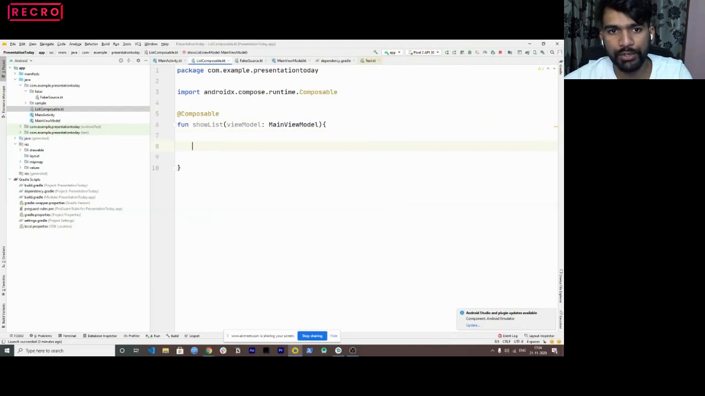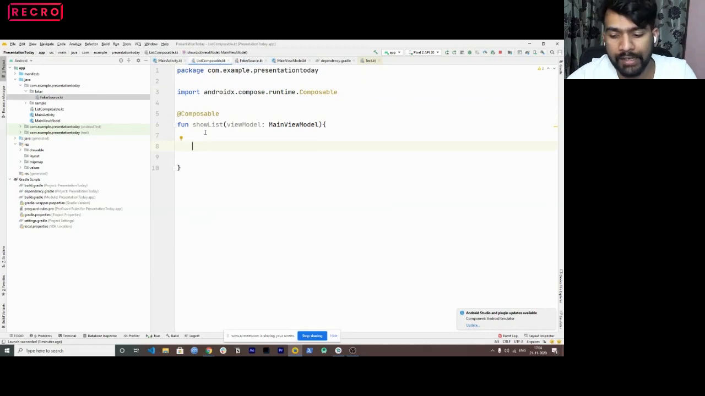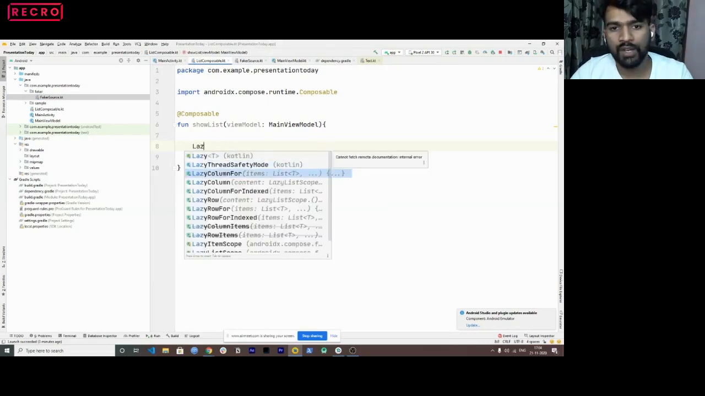So now what I want to do is display this list of strings in my recycler view or in a list. Something which we want to catch up here is that if we need to have a rendered list, a recycler view in composable, it is known as lazy column for.